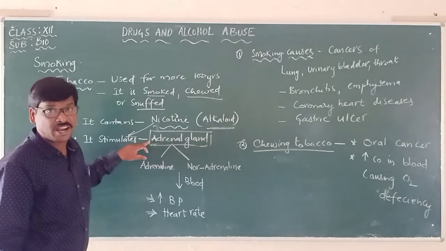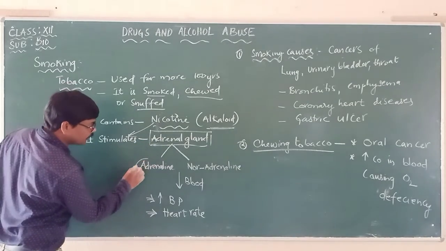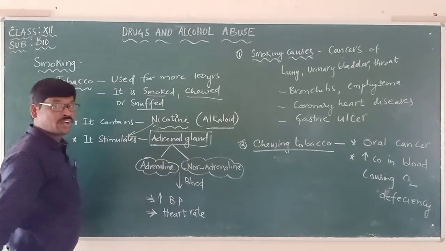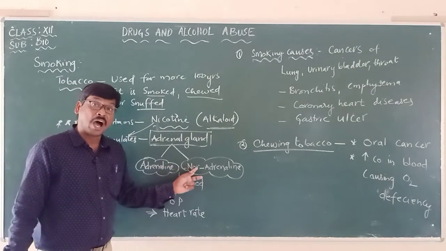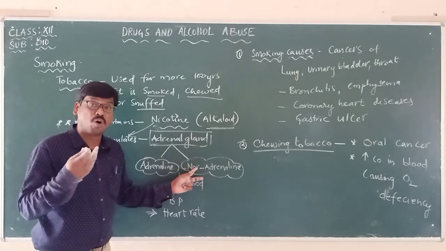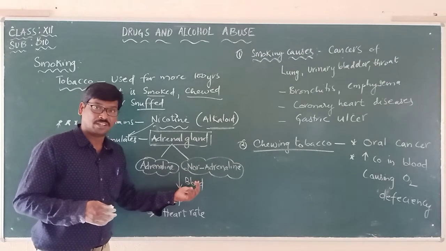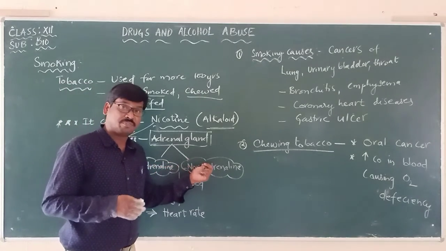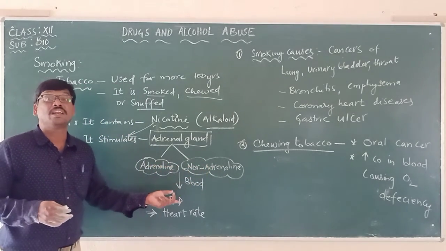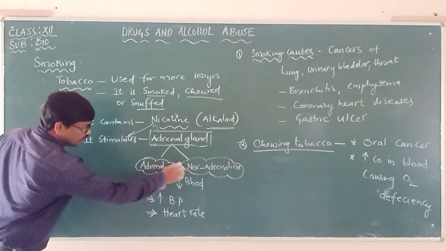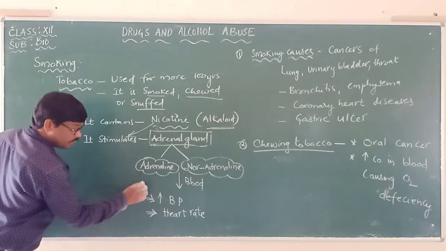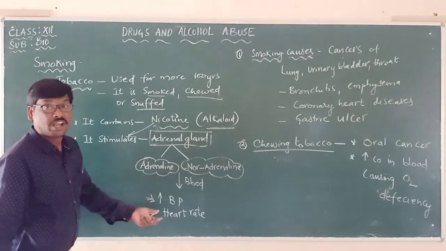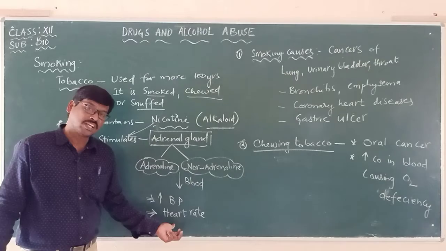So the adrenal gland will be stimulated to produce two hormones called adrenaline and noradrenaline, and these two are released in greater quantity into the blood. When they are released more into the blood, these two hormones can increase blood pressure and also the heart rate.